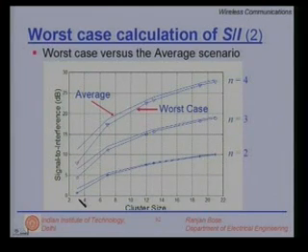Remember, small cluster size is what is actually used. Anything below this 12 is of importance. Cluster size larger than 12 is usually of academic interest. So, wherever our interest lies, yes, there is a difference between the average case and the worst case for n is equal to 4.